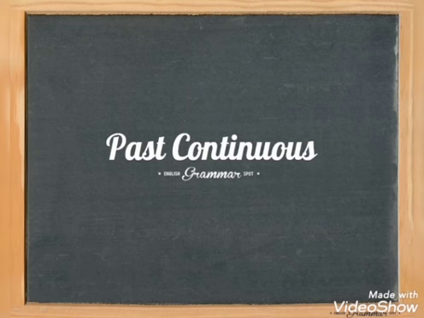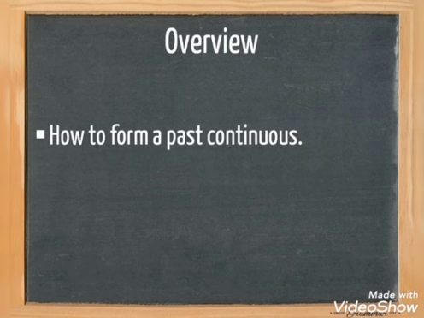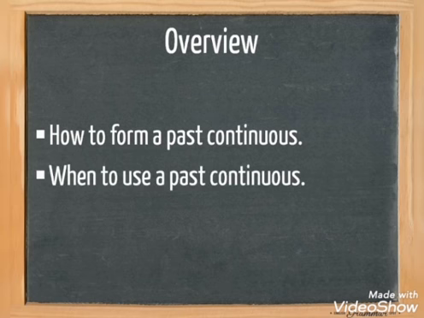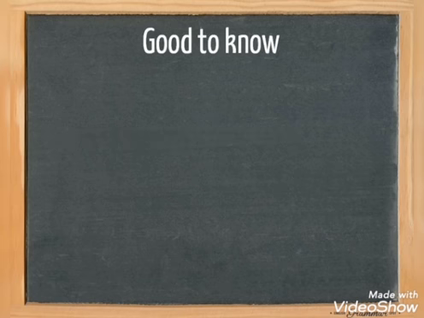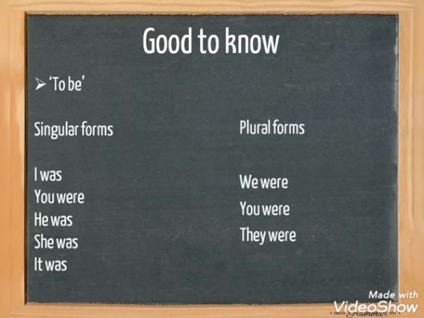This tutorial is about the past continuous. In this lesson, I'm going to show you how to form a past continuous and when to use a past continuous. But before we get started, it's good to know how to conjugate the verb to be in its past tense. For the singular forms: I was, you were, he was, she was, it was. And for the plural forms: we were, you were, they were.